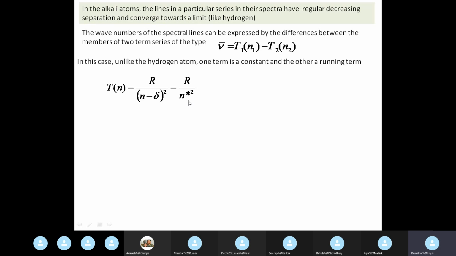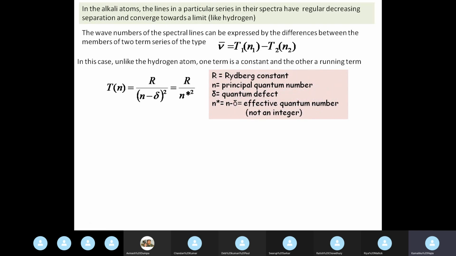Okay, so this is how we describe a particular term series: R by (n minus delta) whole square, or R by n star square, where R is called the Rydberg constant. When you come to the end of the hydrogen atom, you will know what a Rydberg constant is. It is just a constant that has a certain expression, but it is a universal constant value. Okay, n is the principal quantum number. I hope all of you know what n is by now. Delta is called the quantum defect. I'll tell you what quantum defect is just now. And n star is n minus delta. We call it an effective quantum number.